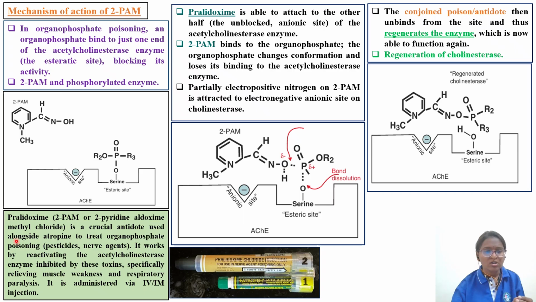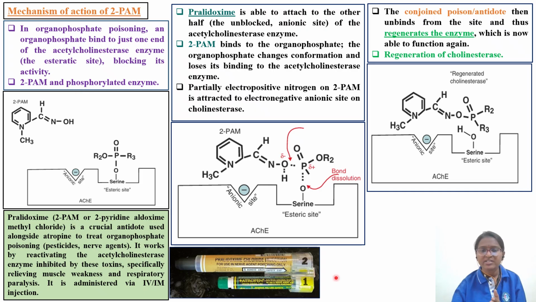It is 2-pyridyl aldoxime methyl chloride, an important antidote used along with atropine in organophosphate poisoning, whether pesticides or nerve agents. It acts by reactivating the acetylcholinesterase enzyme inhibited by the toxins, bringing back its function. Specifically, it relieves muscle weakness and respiratory paralysis. It is administered by the intravenous or intramuscular route. That was about 2-PAM.